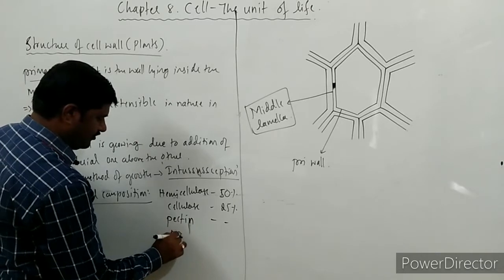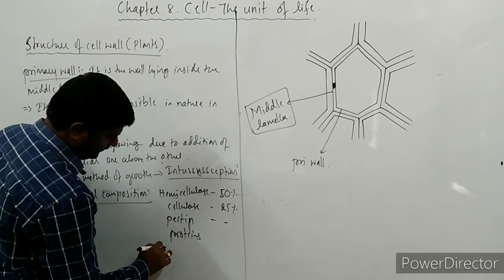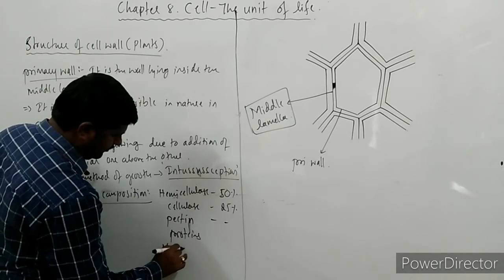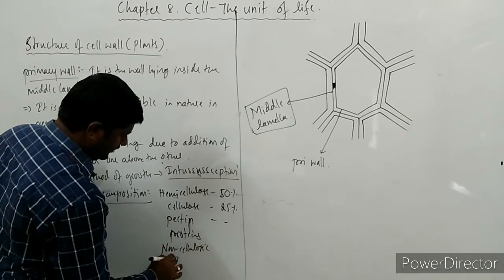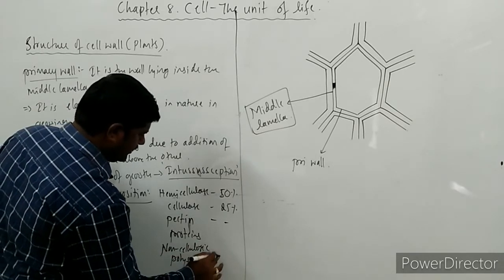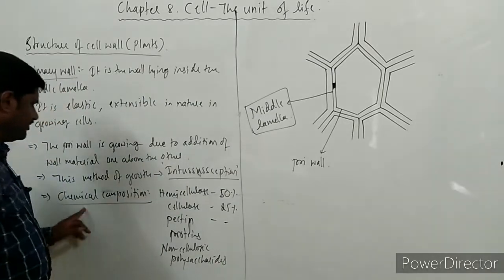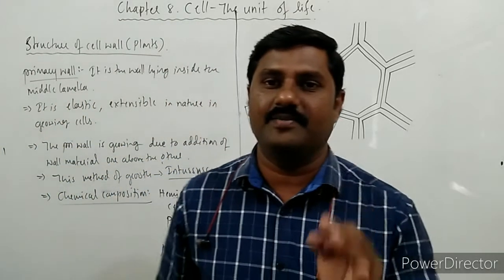Some of the proteins are also present over here. Along with this, some non-cellulosic polysaccharides. All these together form the chemical nature of this primary wall.